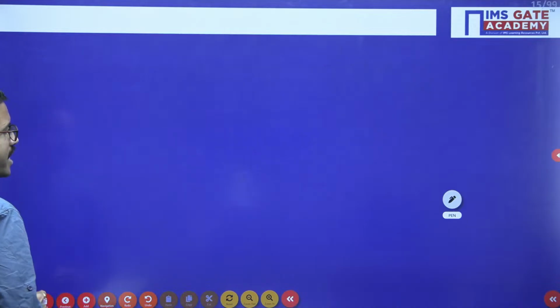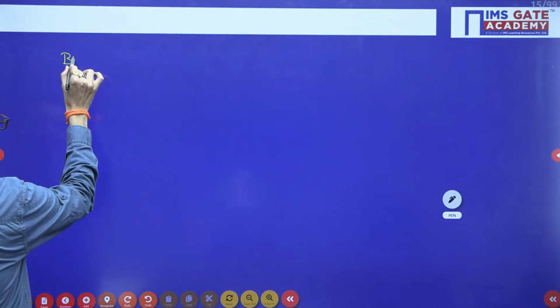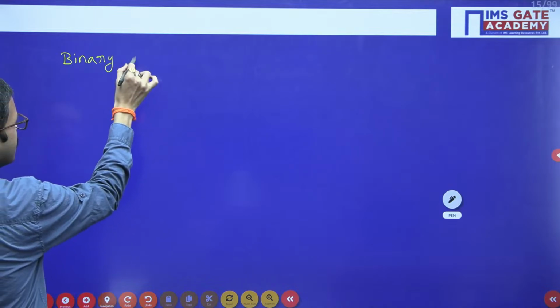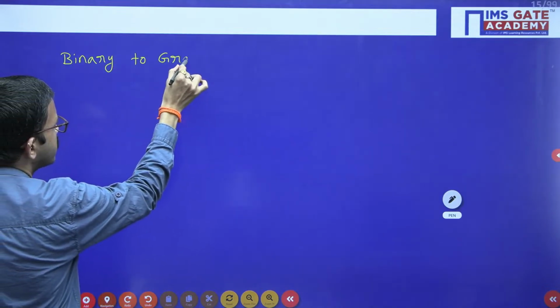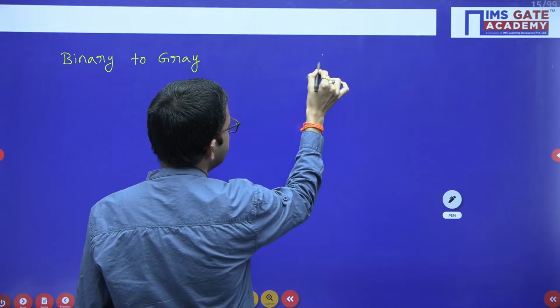Now coming to the binary to gray code conversion and gray code to binary conversion.